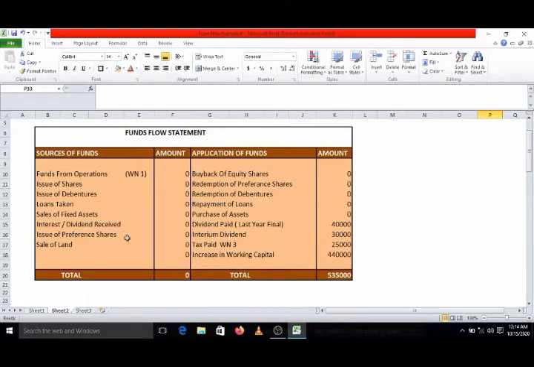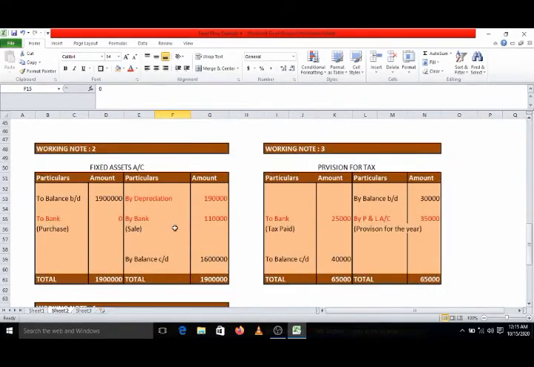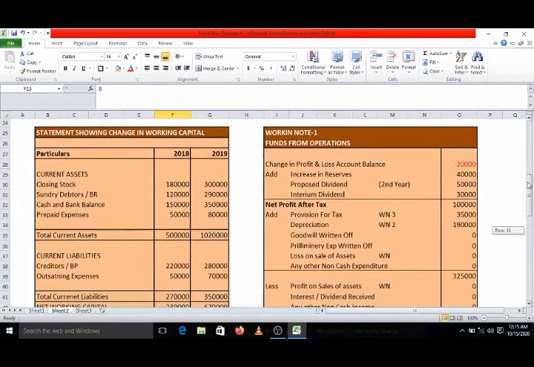You can check on the sources side. There is sale of fixed asset, rupees 1,10,000. Sale of fixed asset is 1,10,000. So it means here the fixed asset account is over, and the provision for tax account is also over. Come back to our working note, funds from operations.